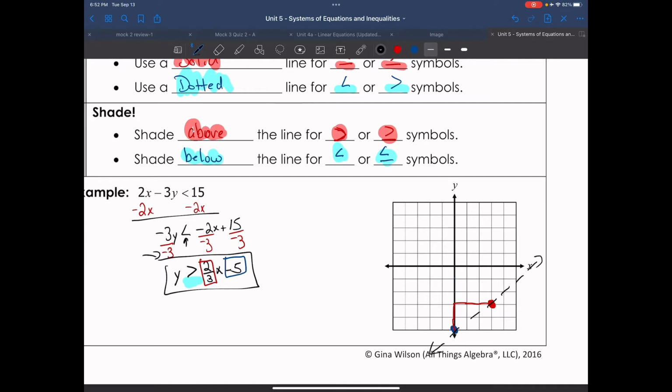And now I'm going to look at the rest of the inequality here. And y is greater than. So the inequality is open towards the y, which means y is greater than, which means I shade above the line. So I'm going to shade above this line.